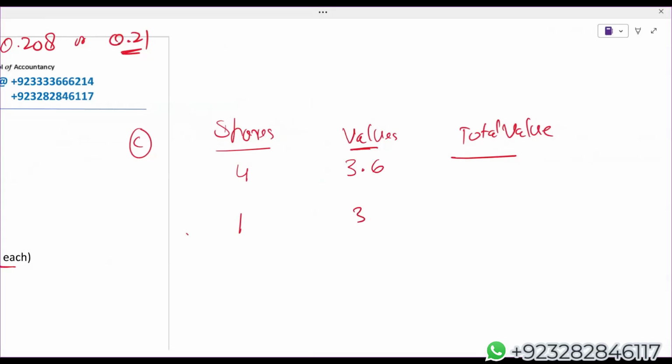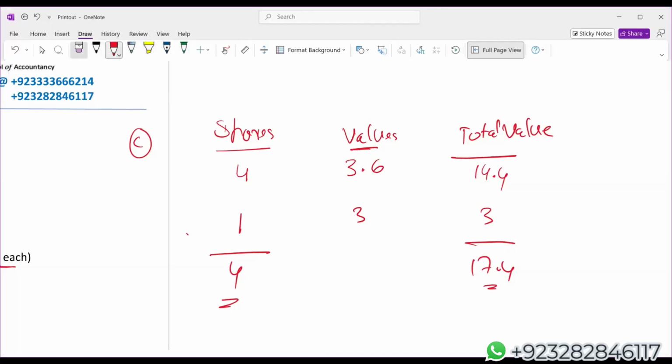Let's use the calculator. 4 multiply by 3.6, I'm getting 14.4. So we can say that 4 shares, they have total value... oh sorry, 5, my bad, just a minute.